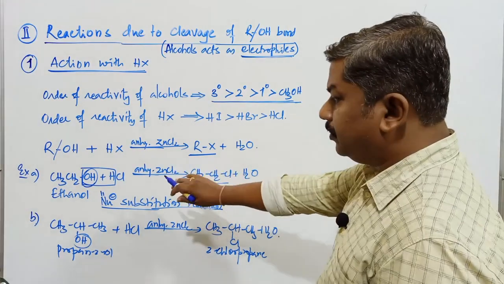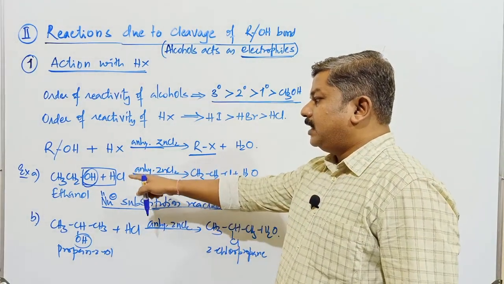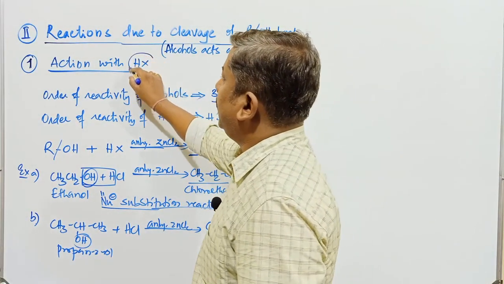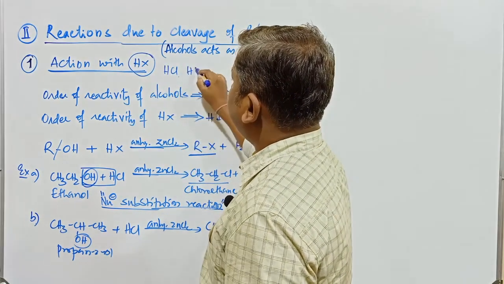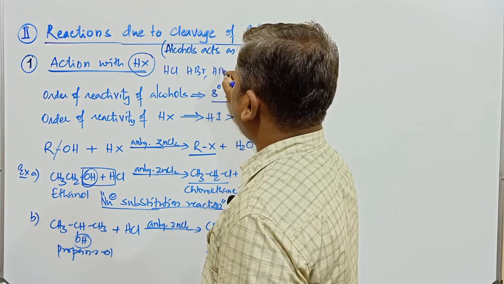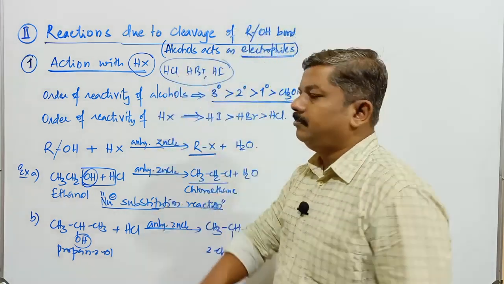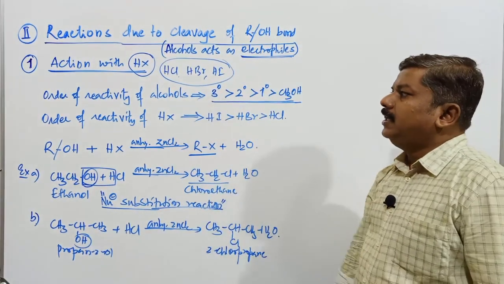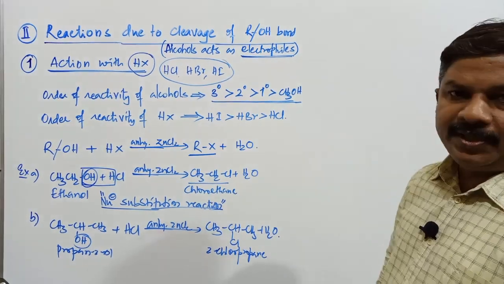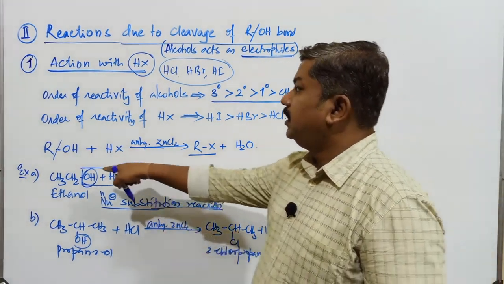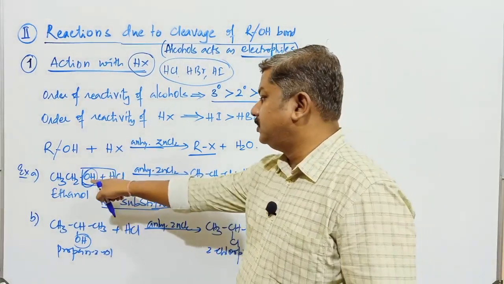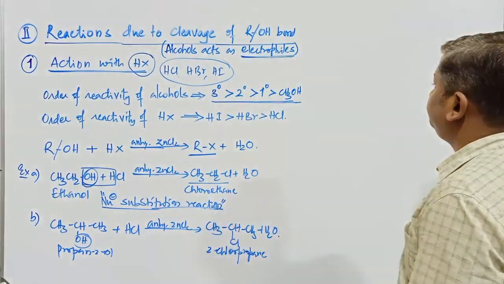So this is about how alcohols react with hydrogen halide. Hydrogen halide means you can go with either HCl or HBr or HI. So these three substances can be used here. We have discussed this already in the methods of preparation of haloalkane compounds. Now here we have to discuss it under the properties or reactions of the respective alcohols.